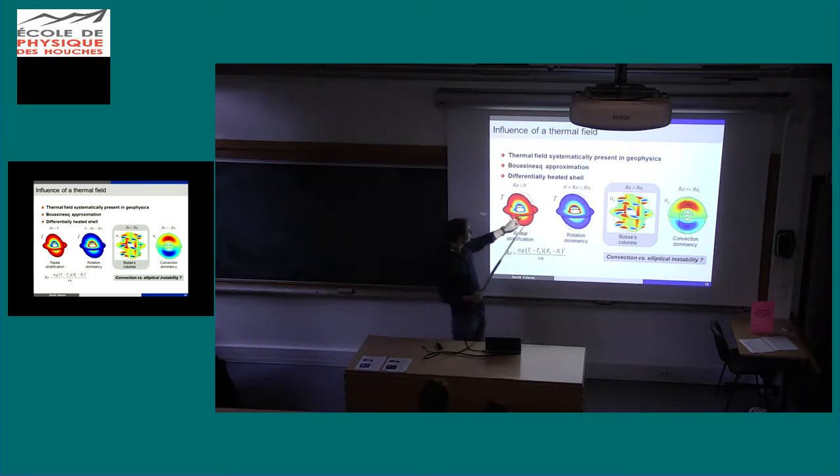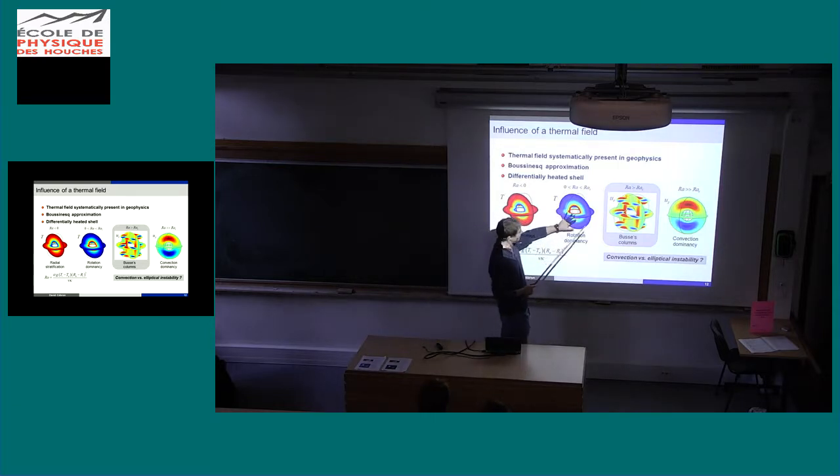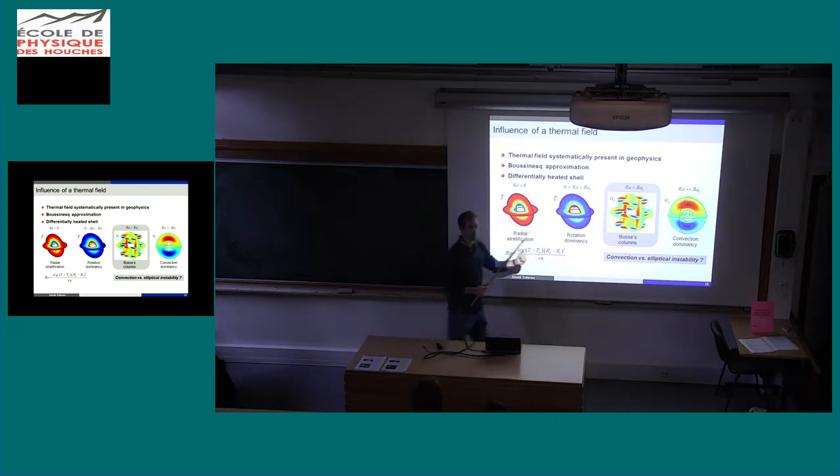Depending on the temperature difference I impose, I can have basically 4 regimes. First, I can be stably stratified: the fluid is cold here and hot there, so it is denser here, lighter there, and everything is stable. We can be unstably stratified, meaning I heat here and cool down there, but not enough to drive convection; I'm below the onset of convection.